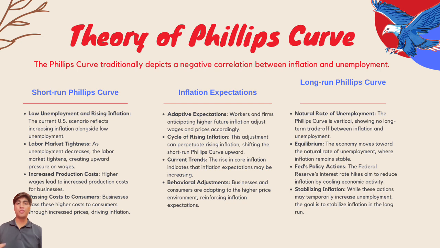Finally, we have the long-run Phillips curve. At the natural rate of unemployment, the Phillips curve is vertical, showing no long-term trade-off between inflation and unemployment. Equilibrium: the economy moves towards the natural rate of unemployment, where inflation remains stable. Fed's policy actions: the Federal Reserve's interest rate hikes aim to reduce inflation by cooling economic activity. Stabilizing inflation: while these actions may temporarily increase unemployment, the goal is to stabilize inflation in the long run.